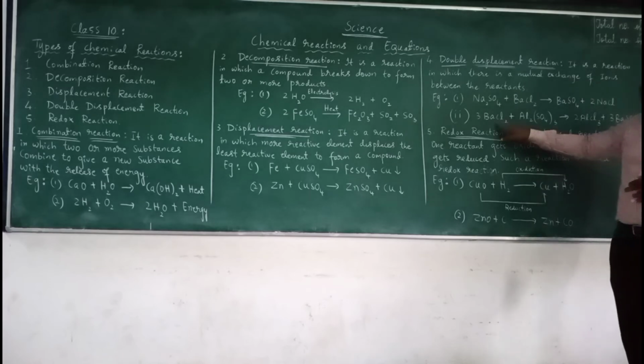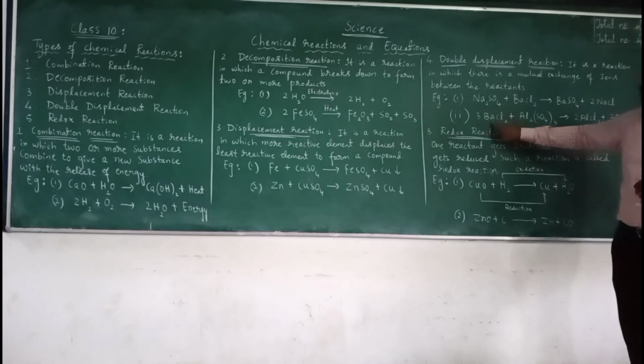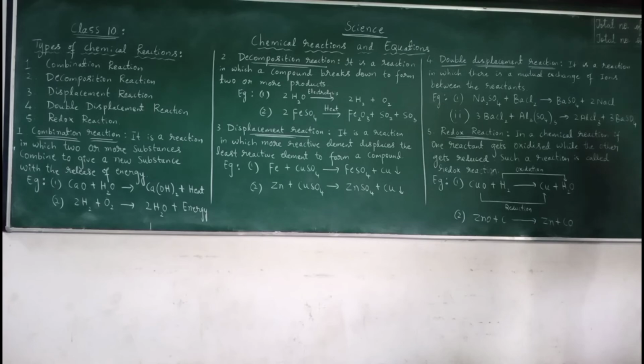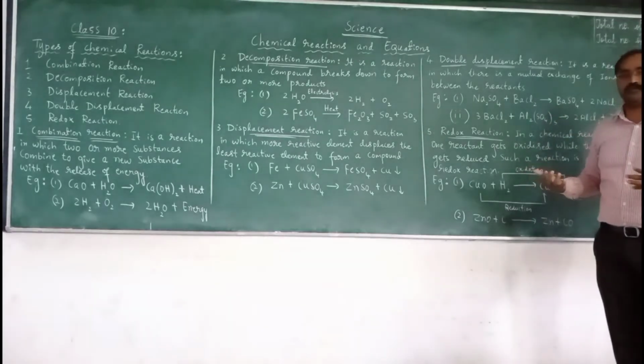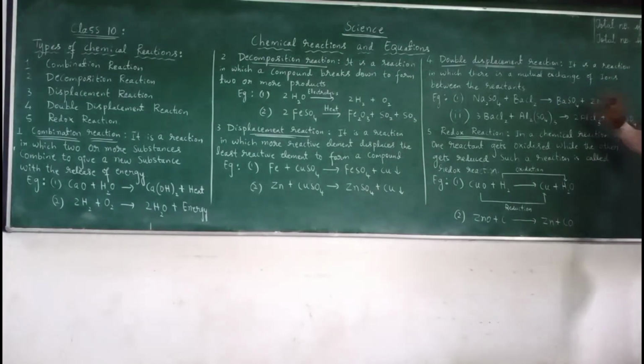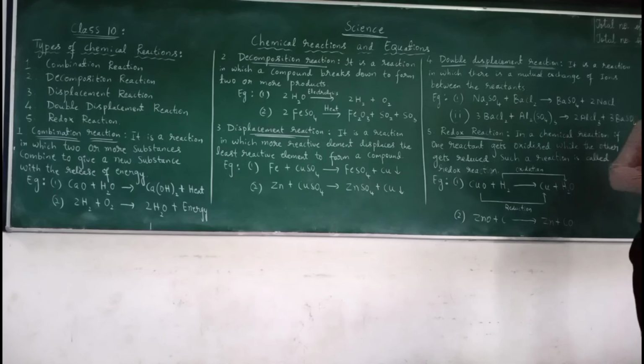Similarly, barium chloride with aluminium sulfate forms aluminium chloride and barium sulfate. Aluminium has taken the chlorine and barium has taken the sulfate. So there is a mutual exchange of ions between the reactants. Such a type of reaction is called a double displacement reaction.